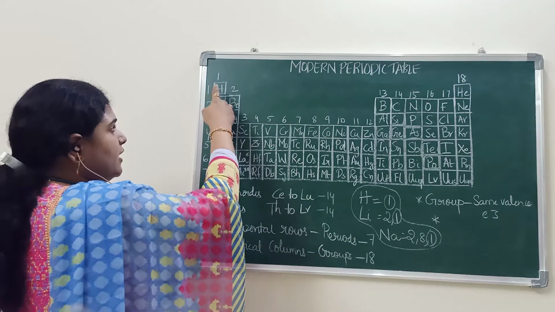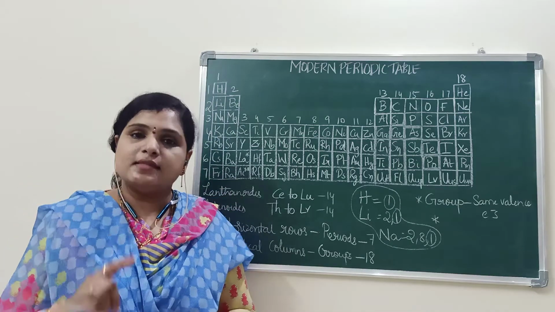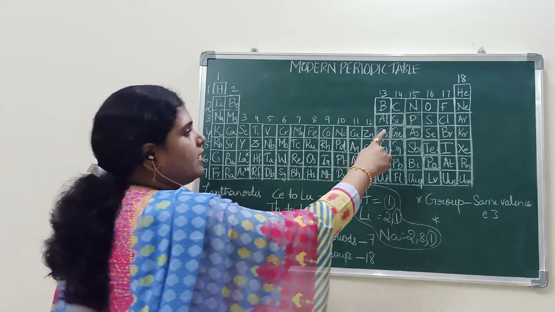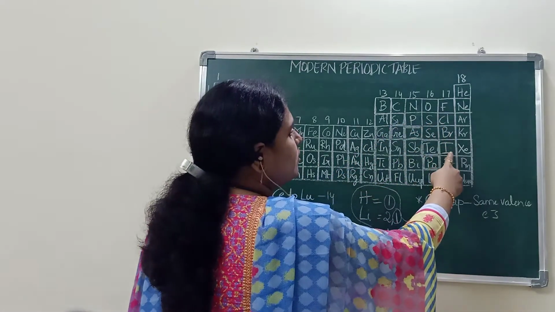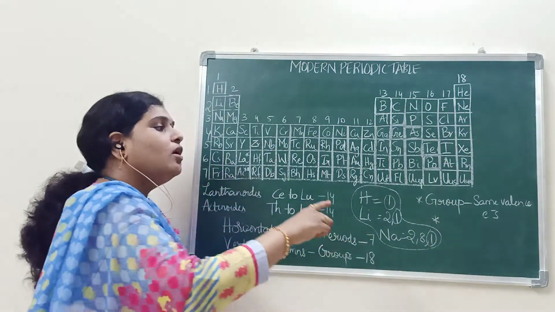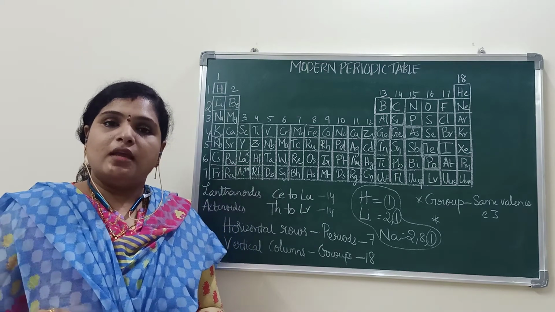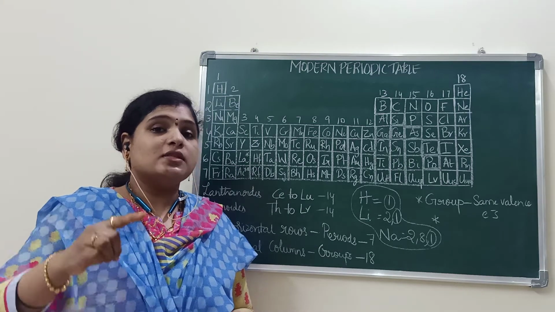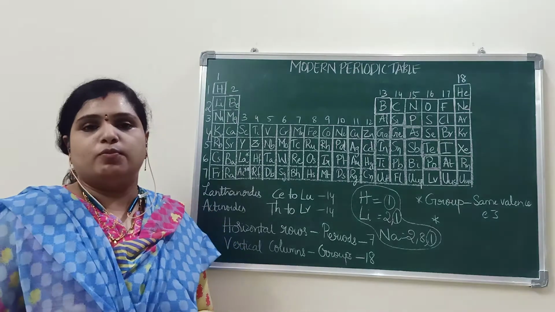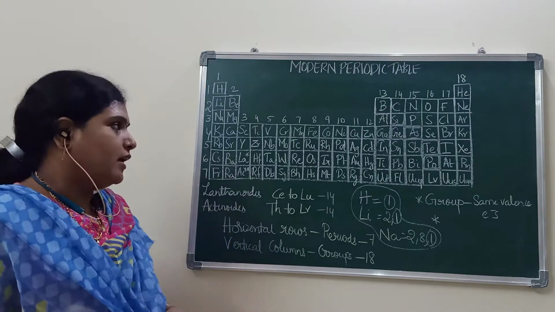If we consider any group, the number of valence electrons is the same. If you consider any group, like you can take fluorine, bromine, iodine, if you consider these also, the number of valence electrons is the same. The number of valence electrons is the same in all the elements in a particular group. Okay.